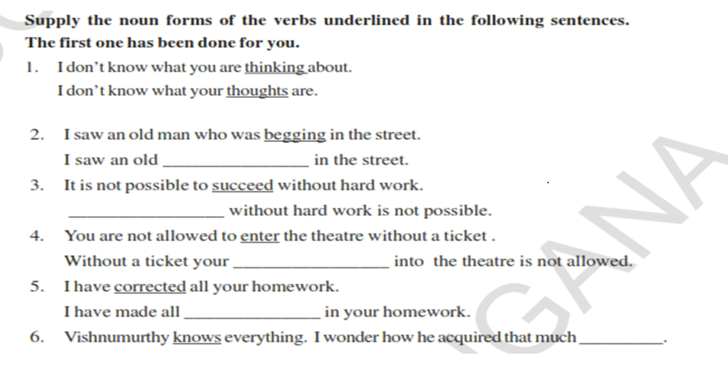Next. Supply the noun forms of the verbs underlined in the following sentences. The first one has been done for you. I don't know what you're thinking about. I don't know what your thoughts are. So thought is a noun and thinking is a verb. I saw an old man who was begging in the street.